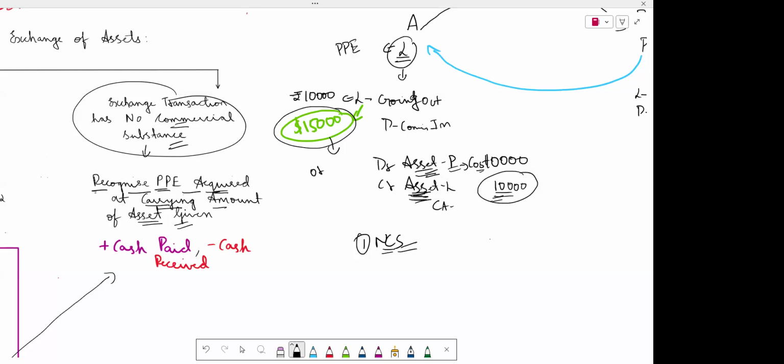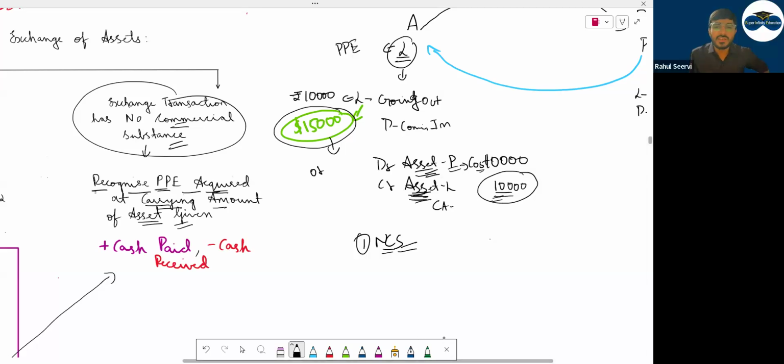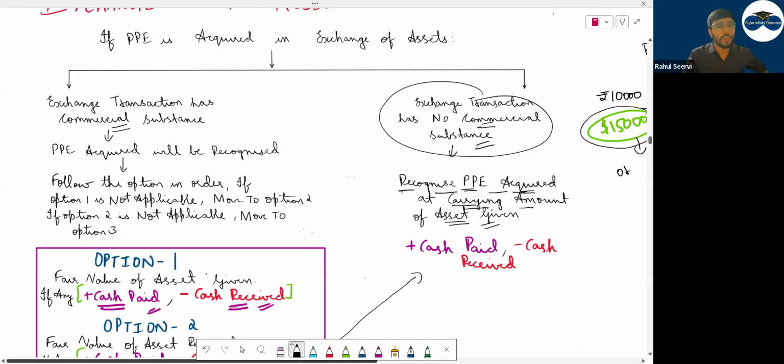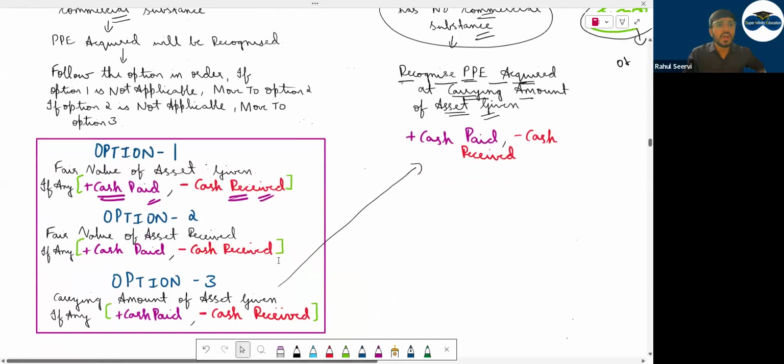Yes. Now when coming to the other case, sir, ये तो easy था non-commercial substance. When coming to commercial substance, what should you do? There is an order. Follow that and you will get your answer. What is the order? What is the first option? You should look to the fair value of the asset given.